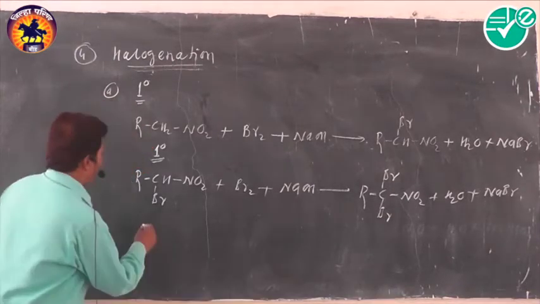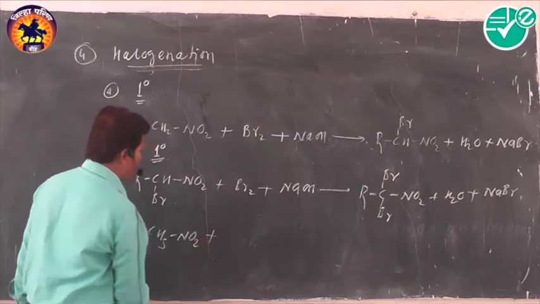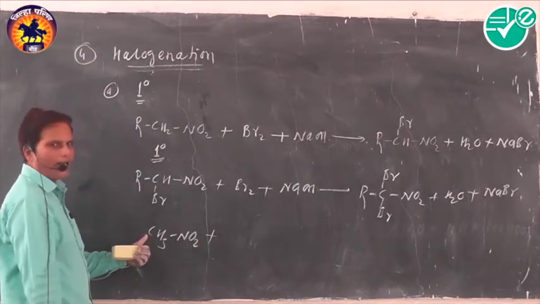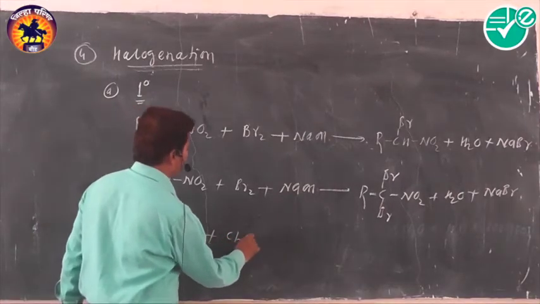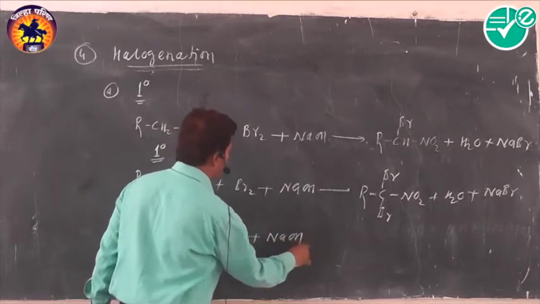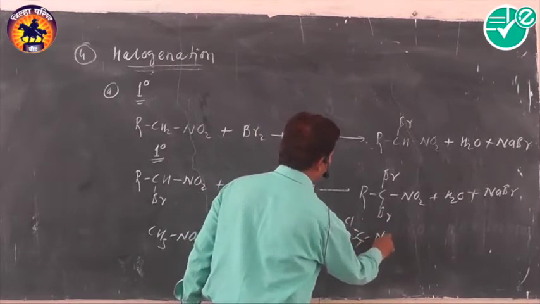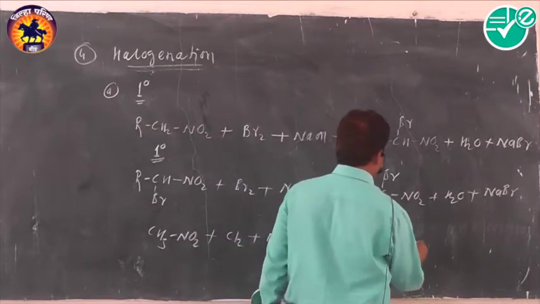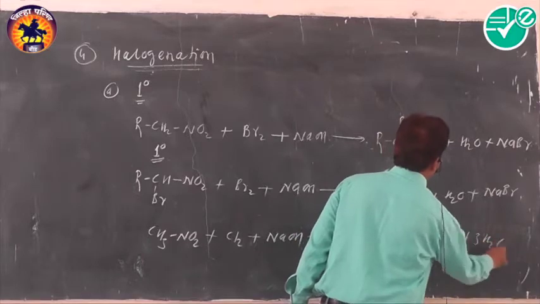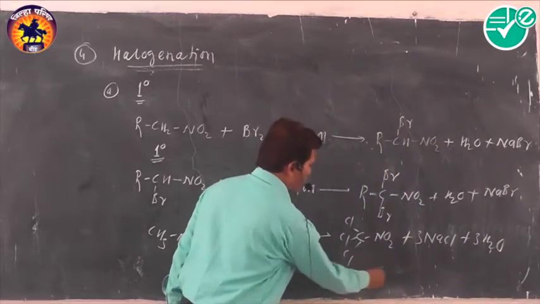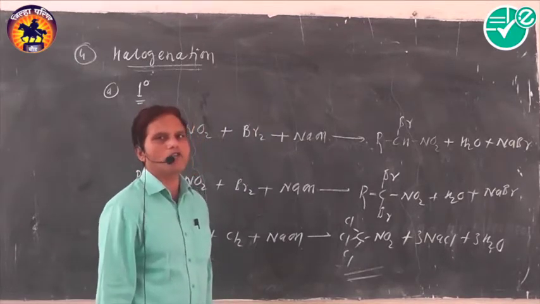Very simple one. Another example, suppose nitromethane is there. In nitromethane, there are 3 alpha hydrogen atoms present on the alpha carbon. These all 3 alpha hydrogen atoms are replaced by 3 chlorine atoms, and we get this type of product, trichloronitromethane, along with the byproduct NaCl and 3 water molecules. The product formed, trichloronitromethane, is commonly called chloropicrin and is mostly used as a powerful explosive.